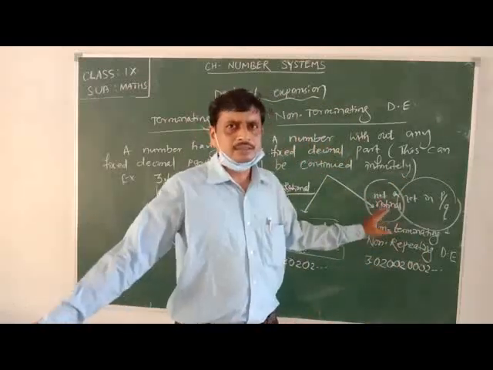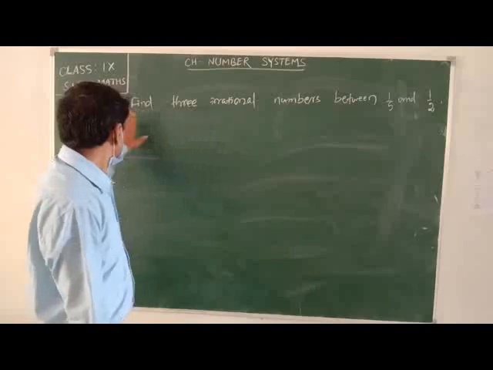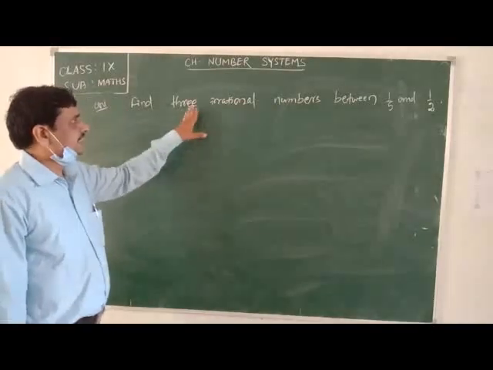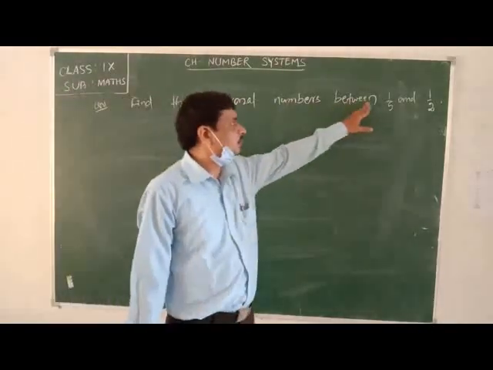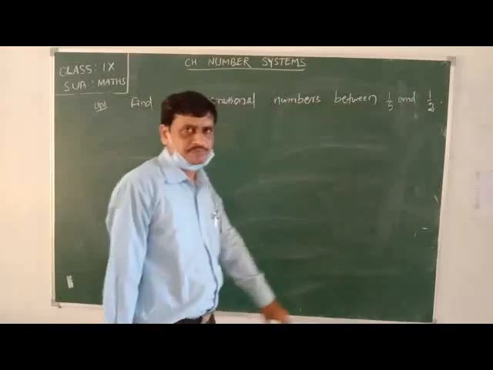Here we have to find 3 irrational numbers between 1 by 5 and 1 by 2.